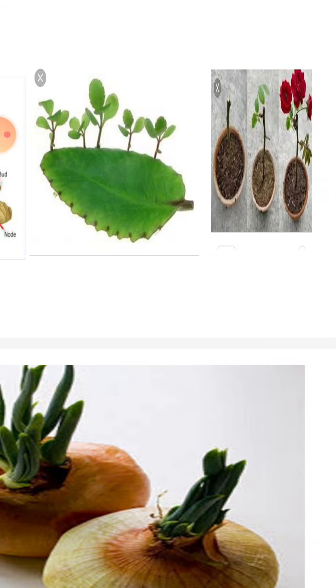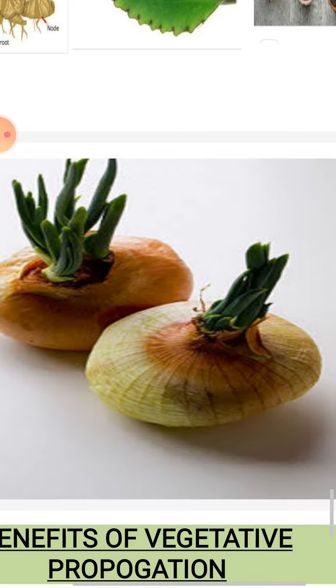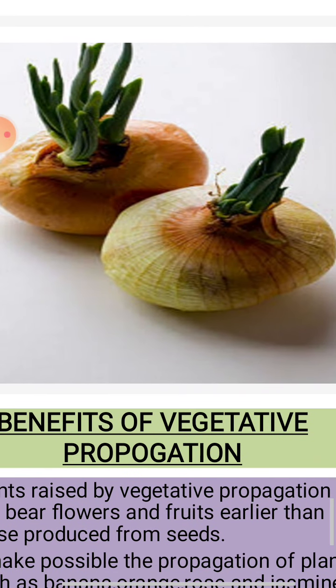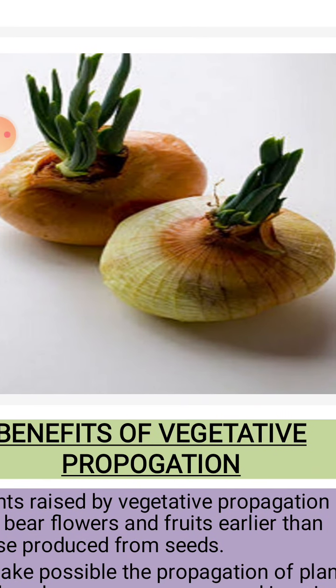See the third one, it is the figure of rose. It can be developed from the stem. Then see the fourth figure, it is the bulb of onion. Onion can be produced through seed as well as onion bulb.